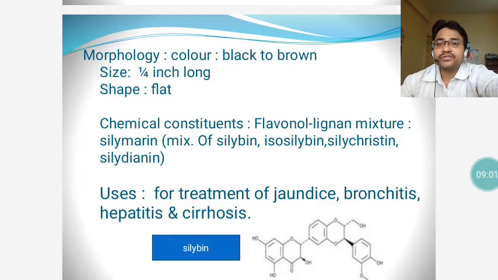The chemical constituents include one flavanol lignan mixture, that is Silymarin. Silymarin is also a composition. It is a mixture of silybine, isosilybine, silicrystine, and silydianine. The uses of this drug is in the treatment of jaundice, bronchitis, hepatitis, and cirrhosis. As you are well known about this drug, Silymarin.